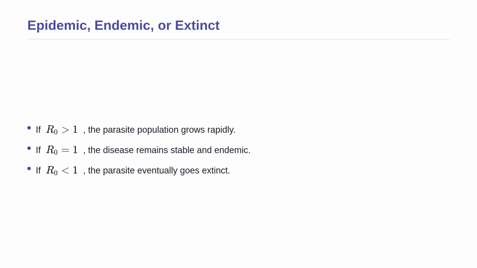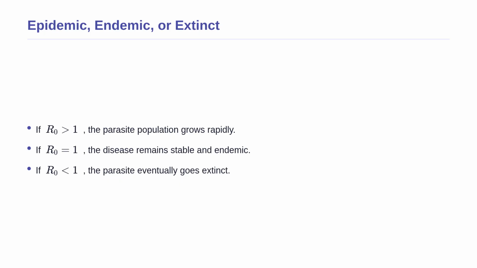Now that we understand what R0 represents, let us look at how it dictates the fate of a disease. If the value of R0 is strictly greater than 1, the parasite population will grow, inevitably leading to an epidemic. Each infected person infects more than one other person, so the numbers snowball.